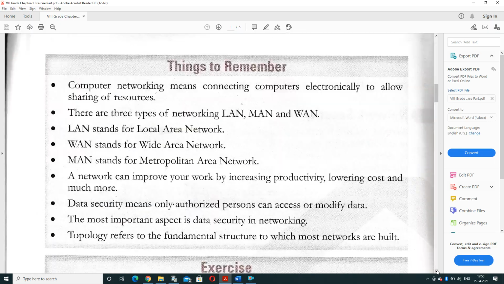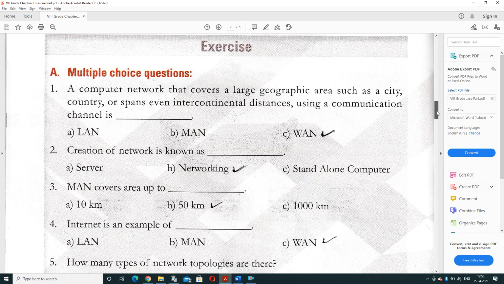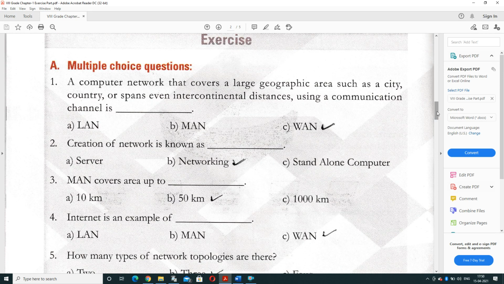As per your book, it is page number 12. As per the exercise, the first question is a multiple choice question. The first question is: a computer network that covers a large geographical area such as a city, a country, or even spans intercontinental distances using a communication channel is dash.